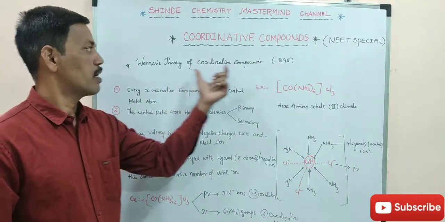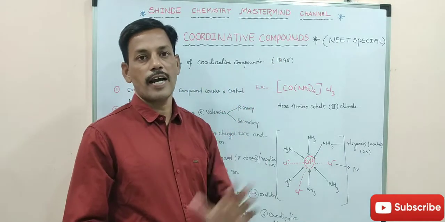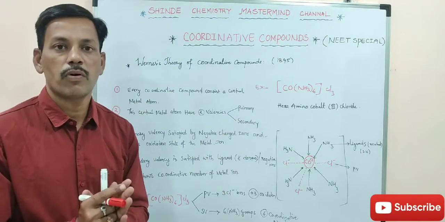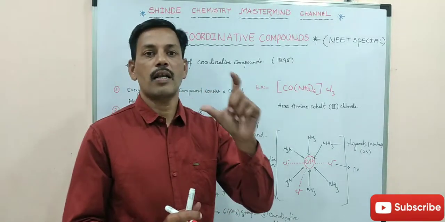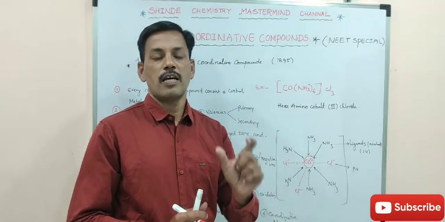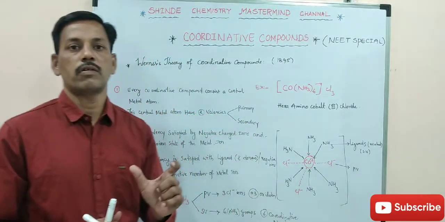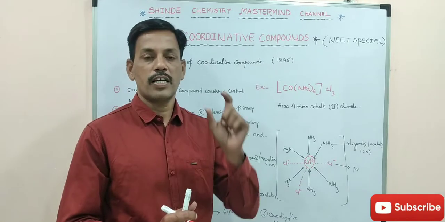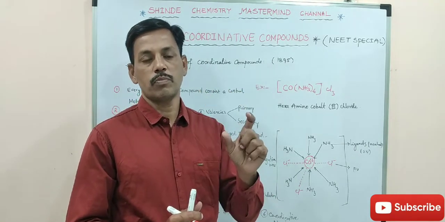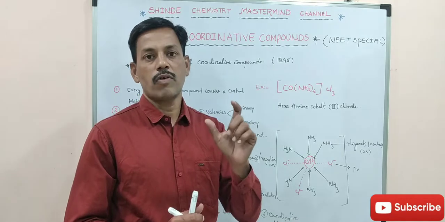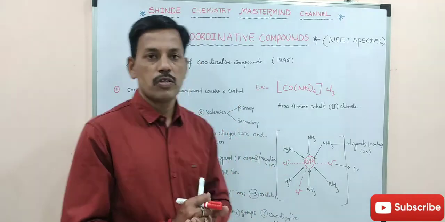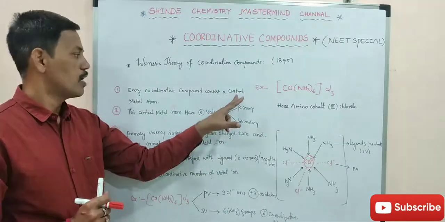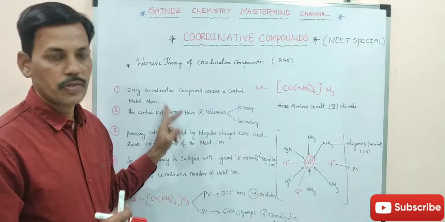Here in Werner's theory, if you see the highlights, every coordination compound has a central metal atom. Remember that every coordination compound should have a central metal atom, otherwise the coordination compound is not formed. So in the first point, every coordination compound consists of a central metal atom.